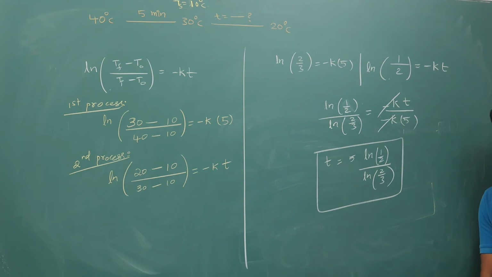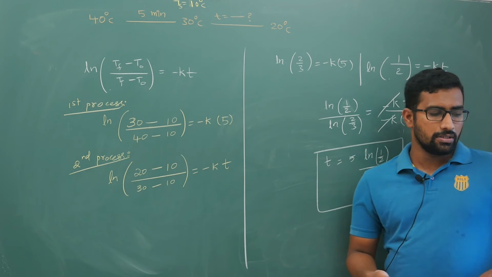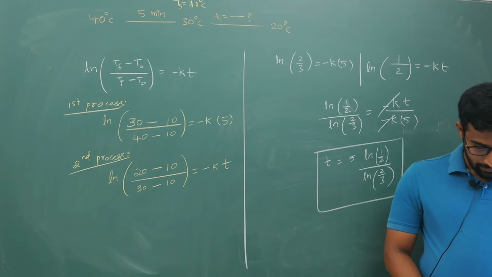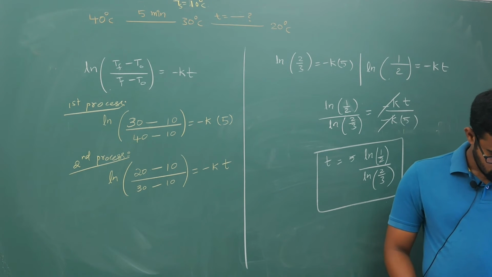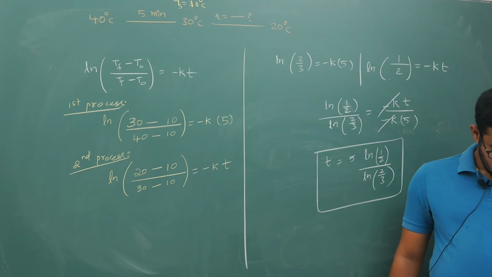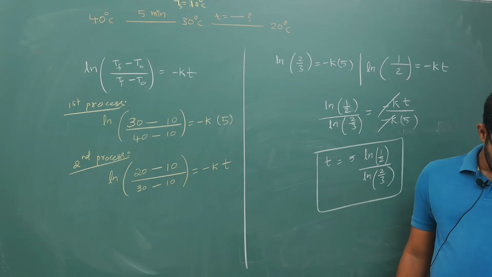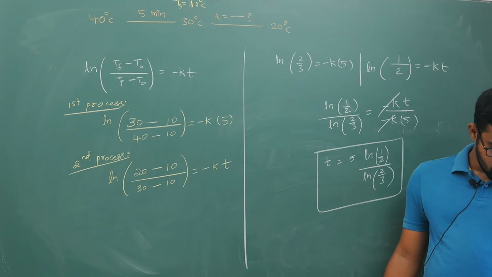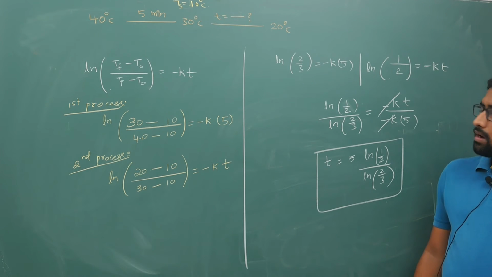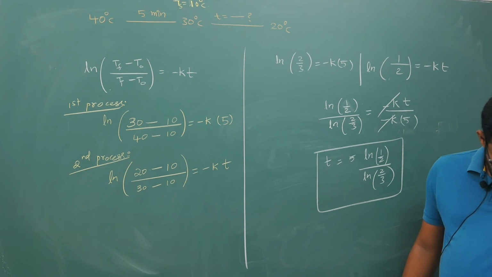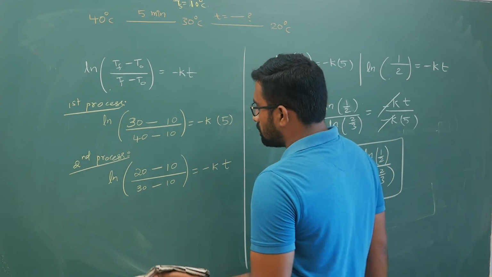Next, one more idea. I will erase this, I will show you a shortcut. Hope you have copied it down. One more shortcut we will do.